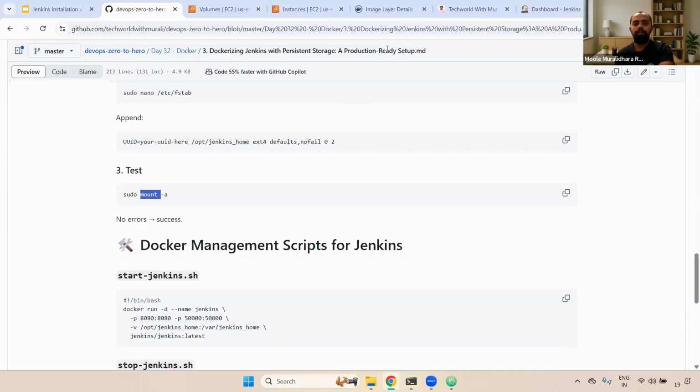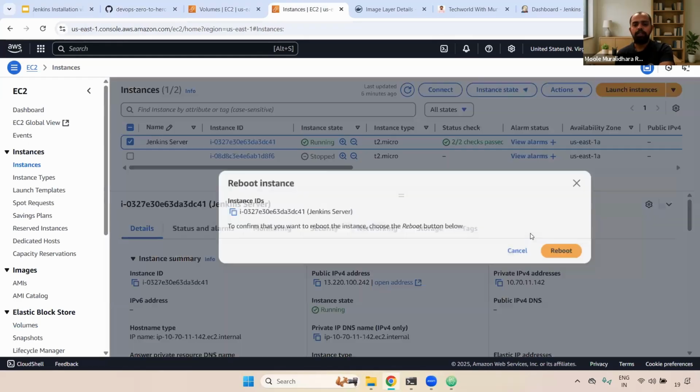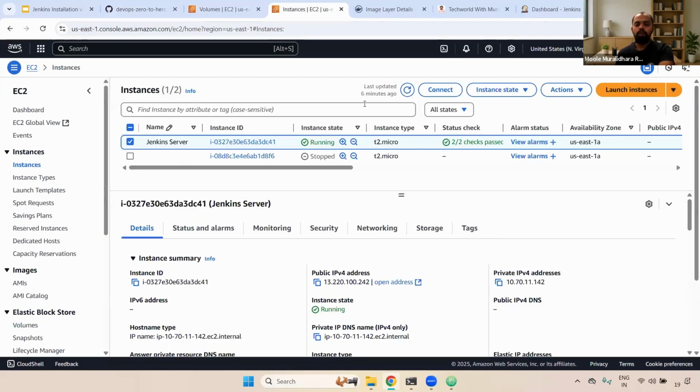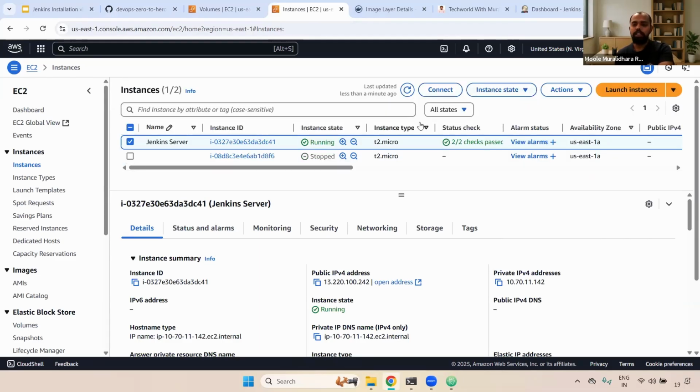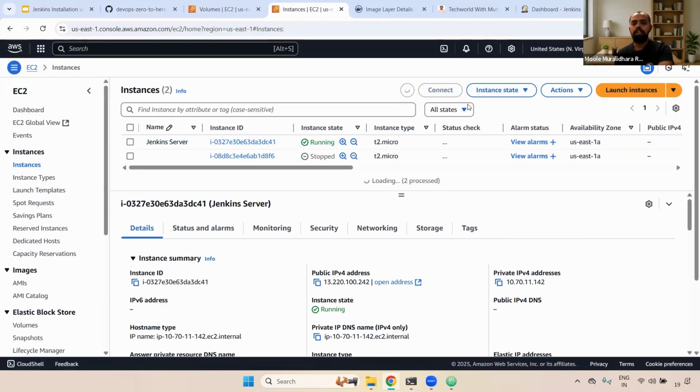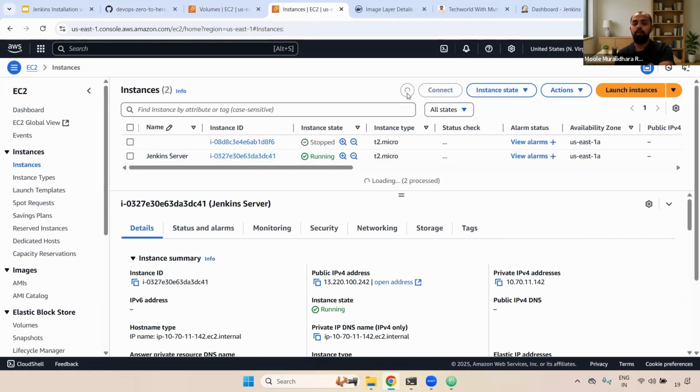Now you can go here, go to that server, go to actions, and reboot the server. In real time, guys, when you are setting up not only a Jenkins installation, anything, we always set up that mount path inside /etc/fstab only. If you don't set it up, whatever we mounted, if someone reboots, everything will be gone. Again, you need to set up the mount.